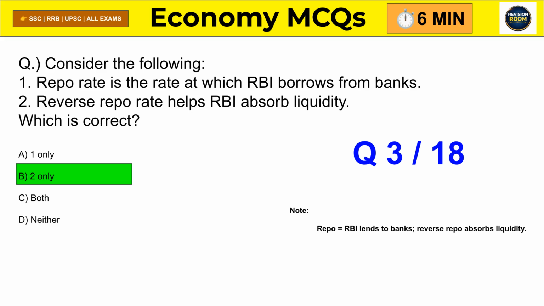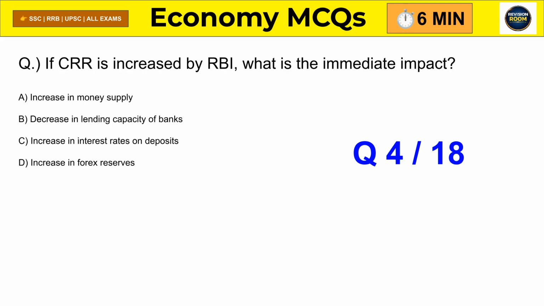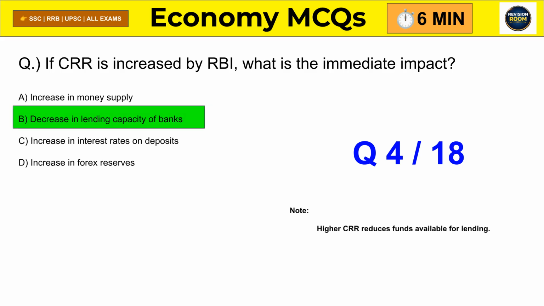Question 4. If cash reserve ratio is increased by the central bank, what happens? Correct answer is banks have less money to lend. Because more funds are kept with the central bank.